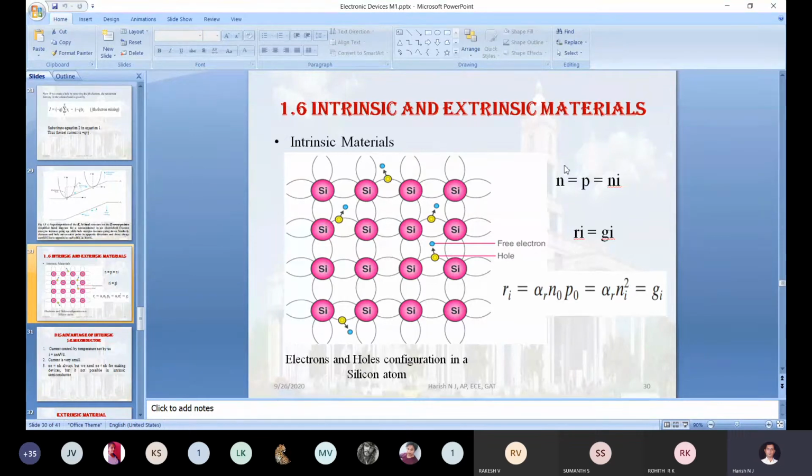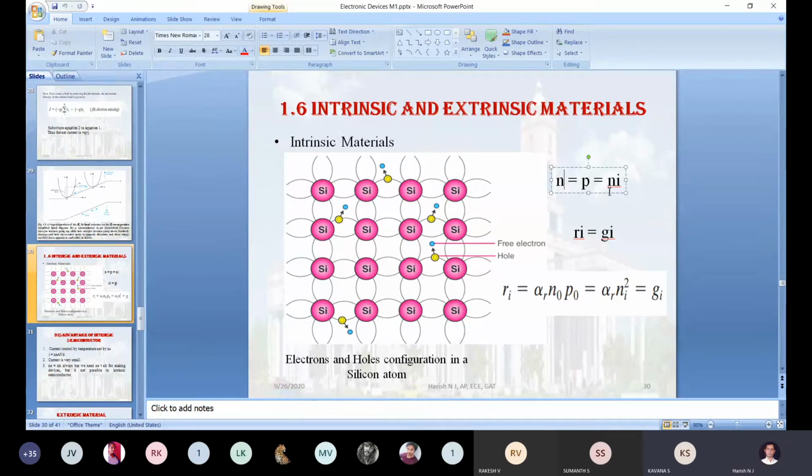Now, I have written your first equation here: n equal to p, p equal to ni. Can you tell me what is the meaning of that? What does n stand for, what does p stand for, and what does ni stand for? n is electrons per centimeter cube, and p is holes per centimeter cube.